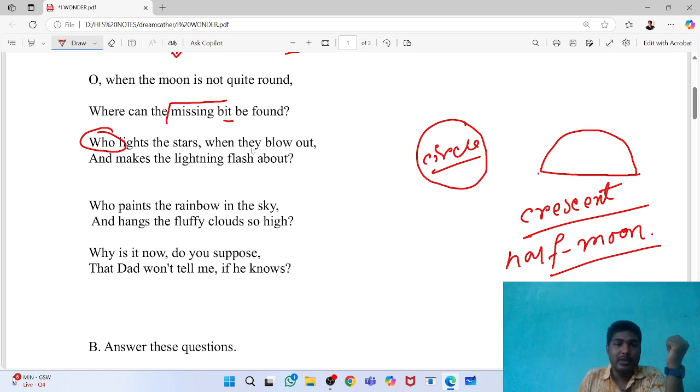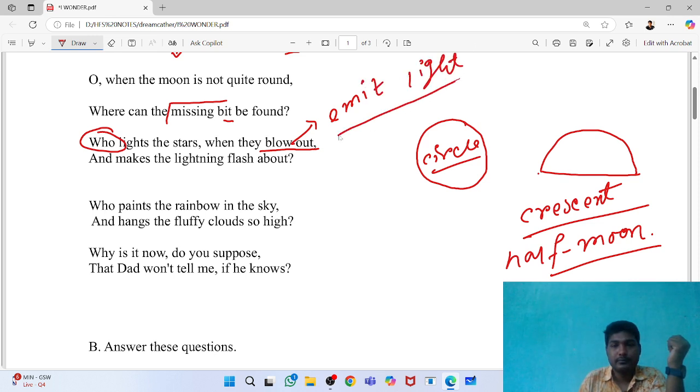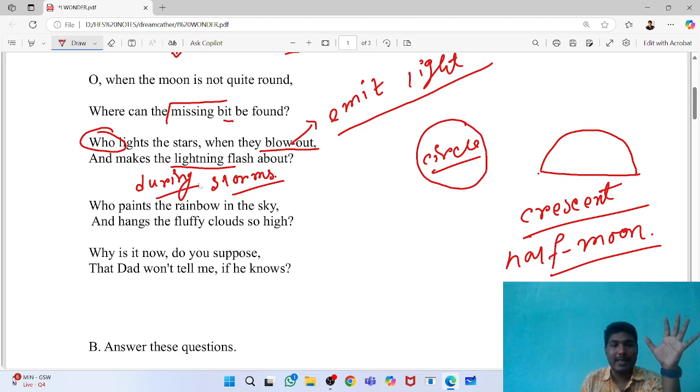That is the question. When they blow out, now blow out meaning when they give light, they emit light. What does it mean? When they blow out meaning emit light. Now, and makes the lightning flash about. Now all of you know this lightning flash actually during the storms, so we can see lots of lightning during the storms. So during storms we can see lots of lightning flash, and when we have this kind of lightning experience, we feel like we will die or we are about to die, because everybody is scared of lightning.